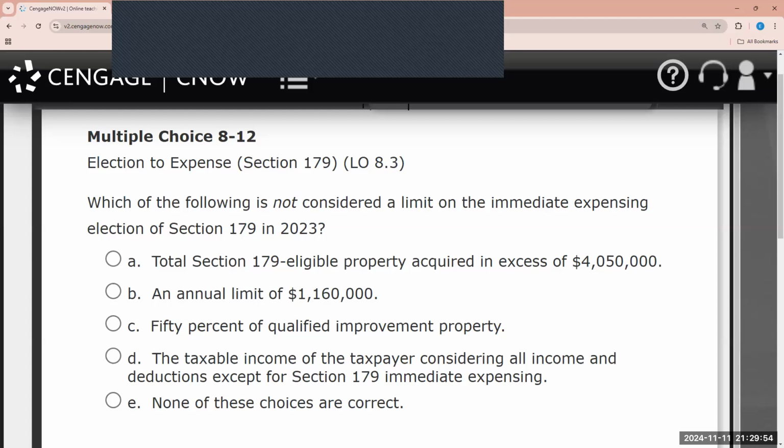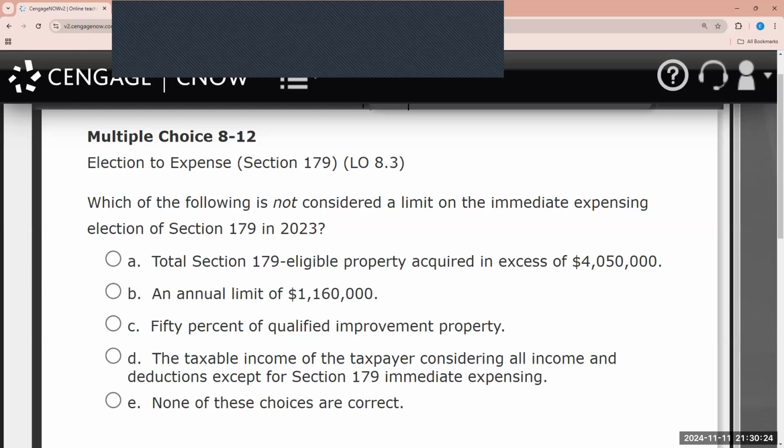So correct, that is considered a limitation, as we just mentioned, because the amount is reduced on a dollar for dollar basis, and if it exceeds $4,050,000, none of the property can be expensed. B is correct. There is an annual limit of $1,160,000.